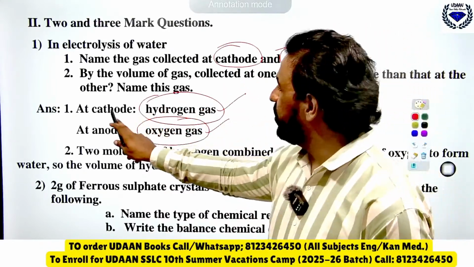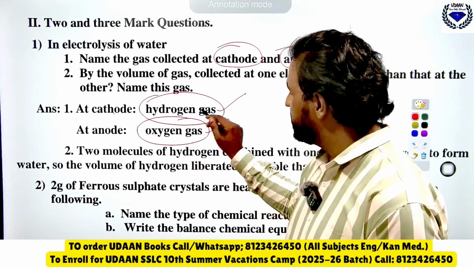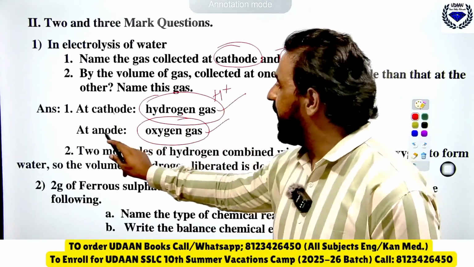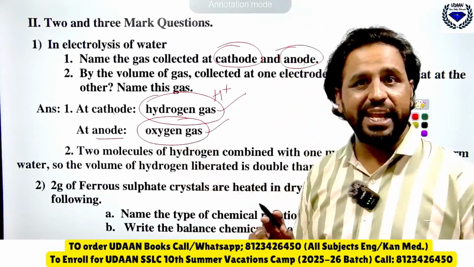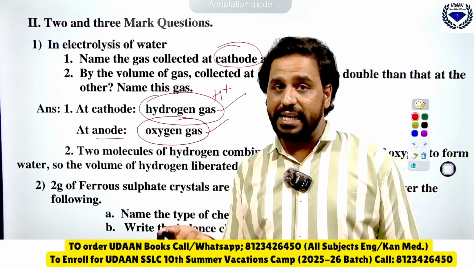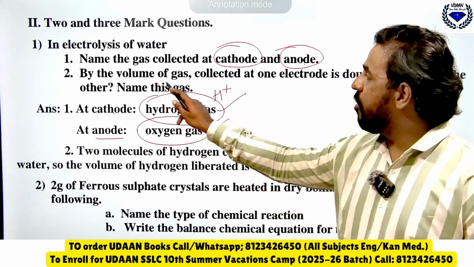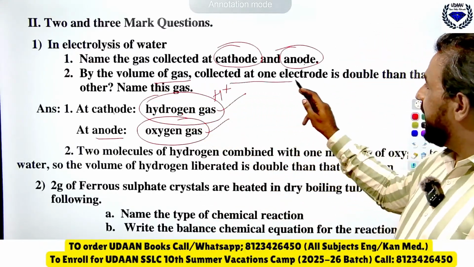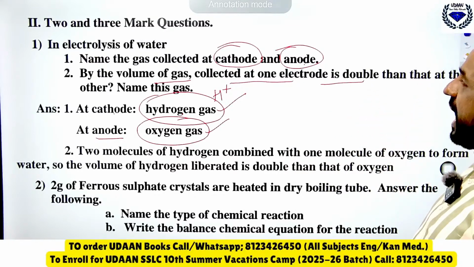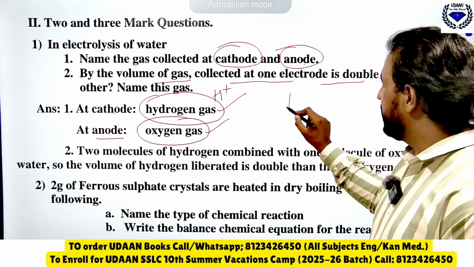See here, cathode is negative and hydrogen is a positive gas, whereas anode is positive and oxygen is a negative gas. That means unlike poles attract each other. This one you should remember here. Then the volume collected at one electrode is double that at the other. Name this gas.